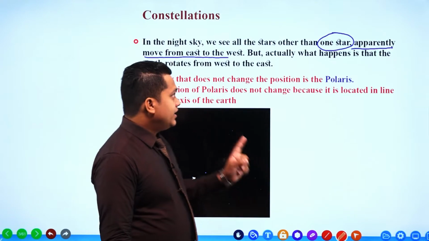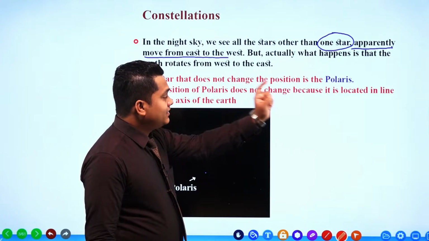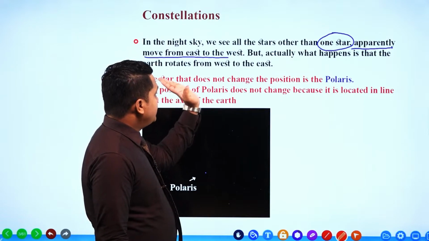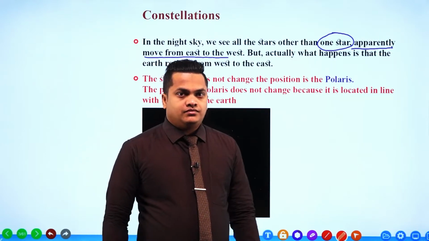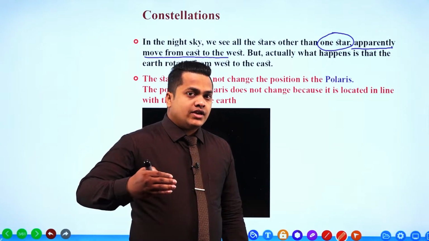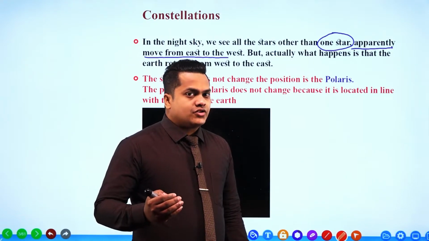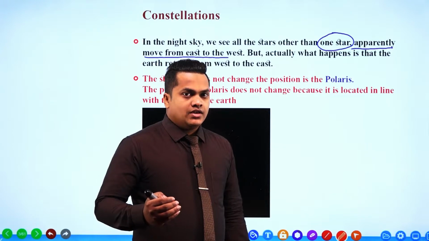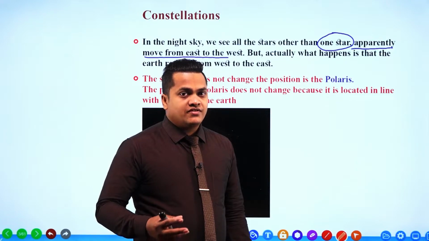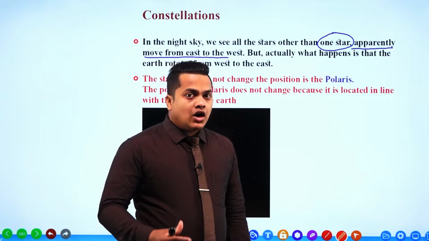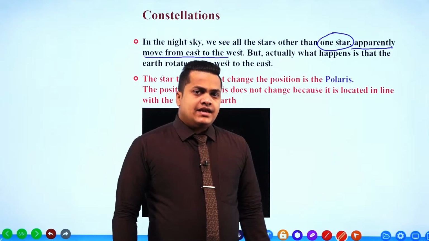But actually what happens is that the earth rotates from west to the east direction. That's why we can see the positions of the other stars moving from east to the west. It's like a moving bus.